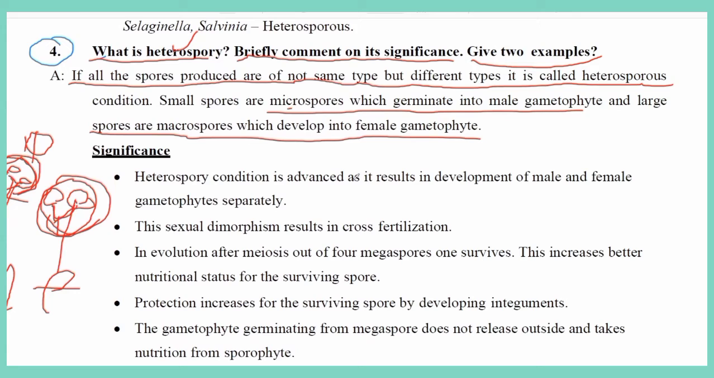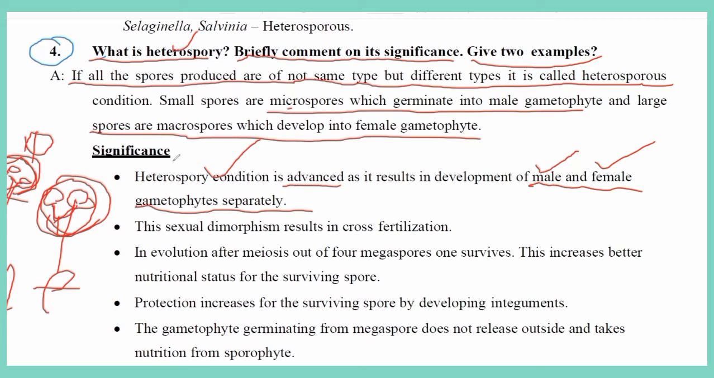And what is the importance of heterospory? What is the need, what is the use of heterospory in the plant kingdom? Heterospory is an advanced condition, and it results in the development of dioecious plants, male and female. Male and female organisms develop from the heterospore condition only. If male and female organisms are formed, two different gametes are produced, male gamete and female gamete. Then cross fertilization occurs. Cross fertilization is most important for the survival of the organism.